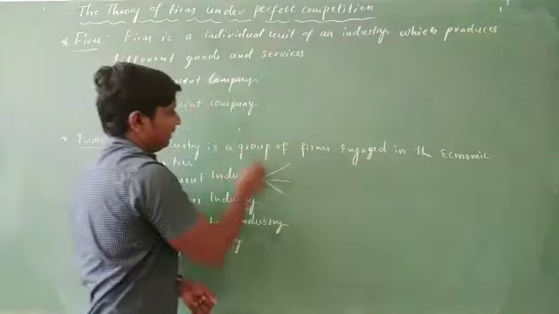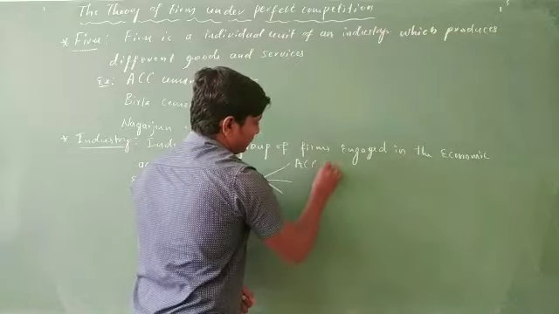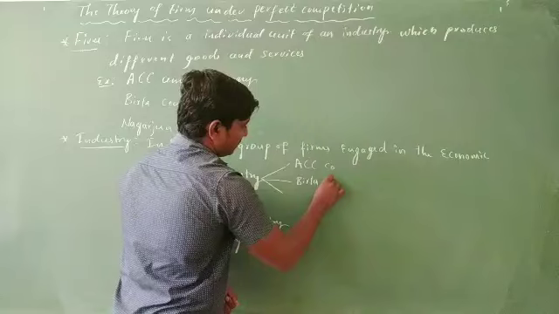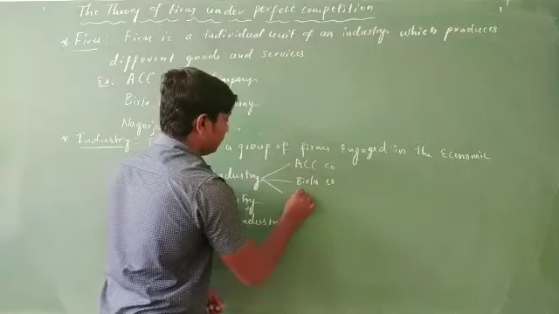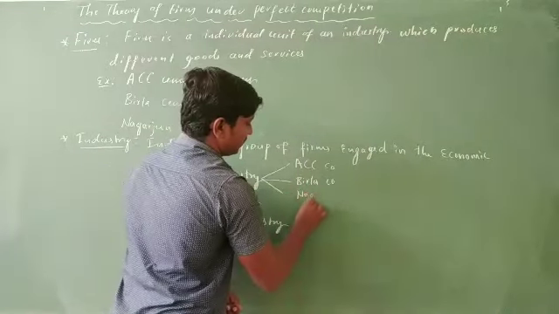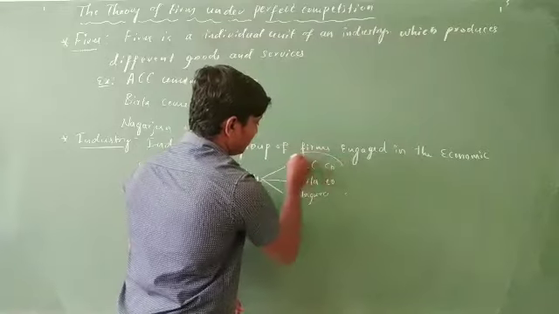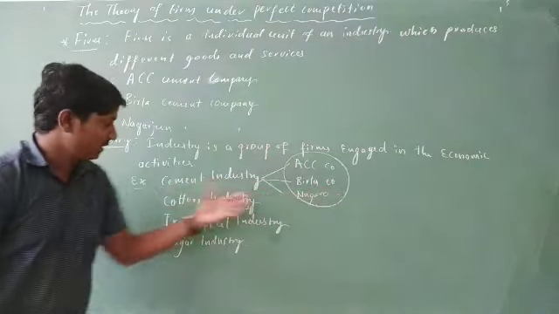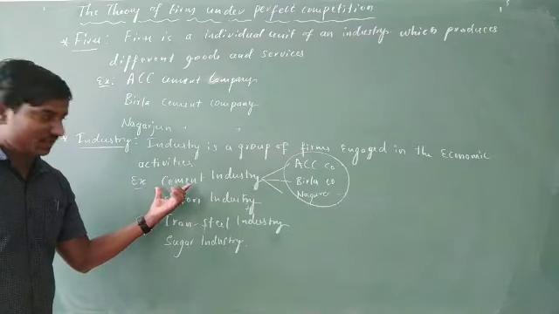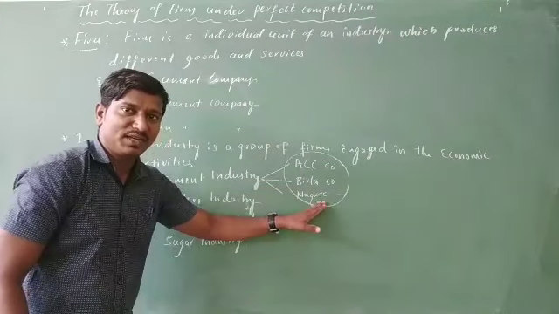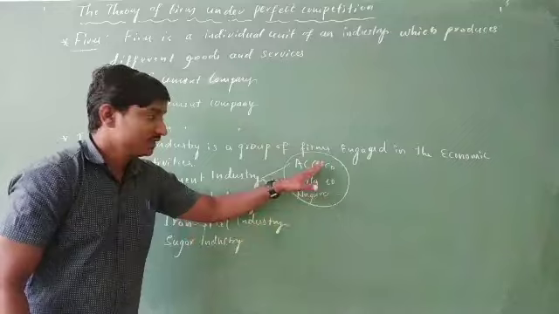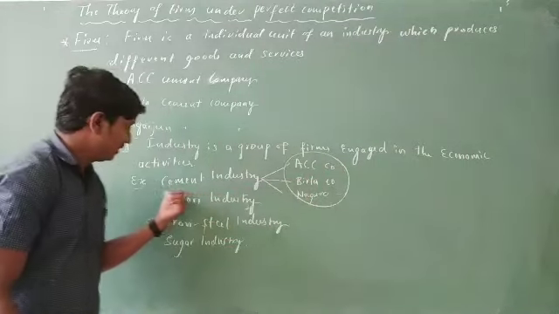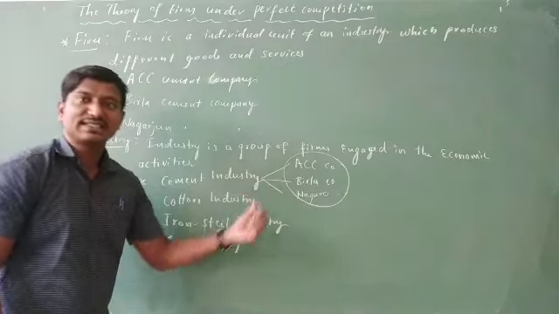As I mentioned here, just see the ACC company, the Birla company, then the Nagarjuna company. See, the sum total of these individual firms is the cement industry. These are the different cement firms, cement factories, cement companies. When you add all these companies together, then we get one industry, that is the cement industry.